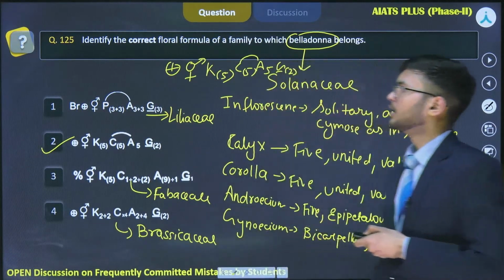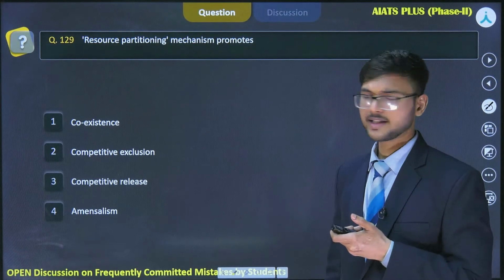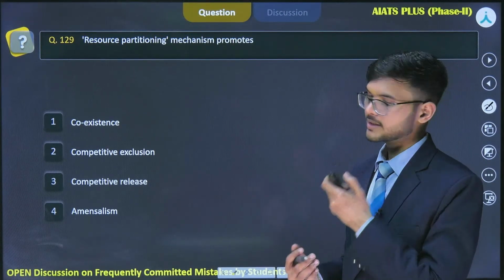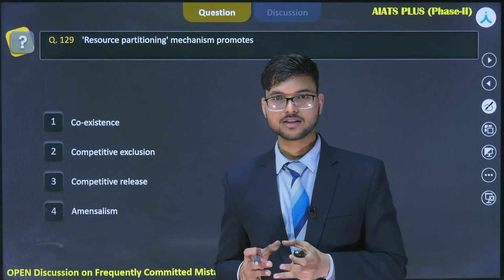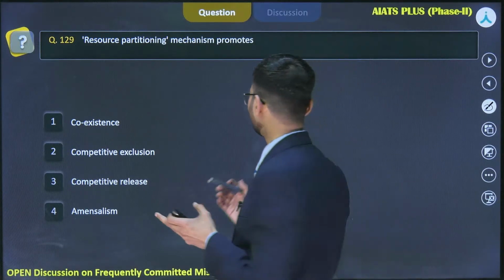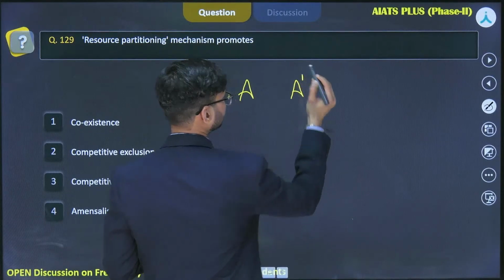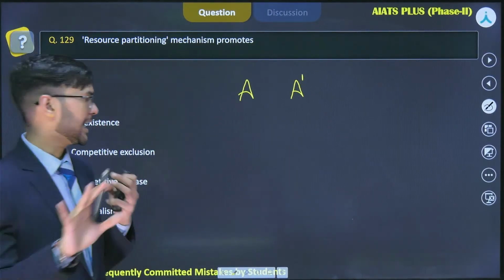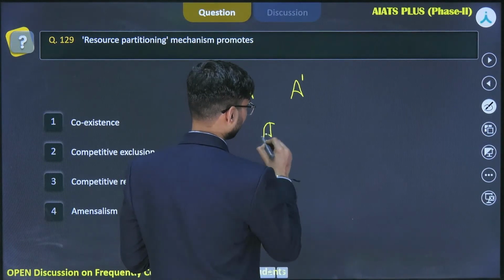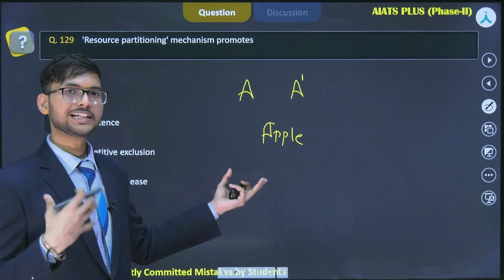Okay, let's move to the next question here. So the next question is on the resource partitioning mechanism. Okay, so sometimes you will find in nature there are various competitions occurring between species, right? If we talk about, let's say, a species A and another closely related species, which is species A dash. Okay, these two species have the same food resource. Let's say there is a fruit, let's say apple. Okay, now the resource is apple and they both need to eat an apple.